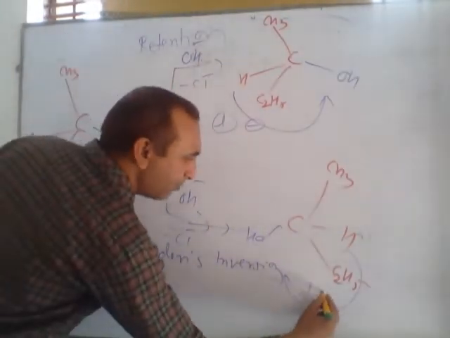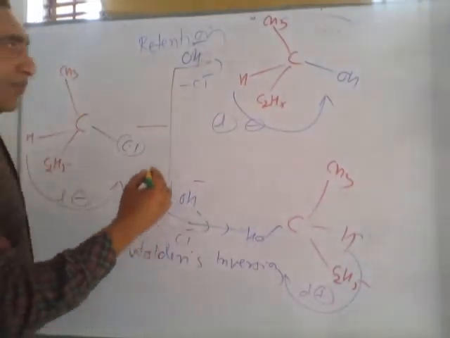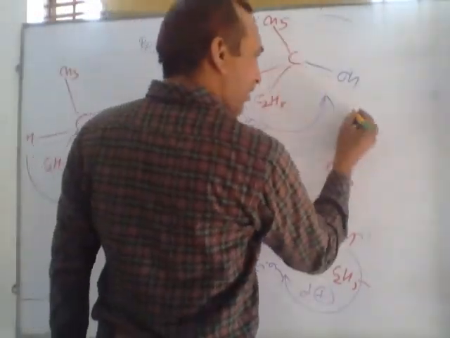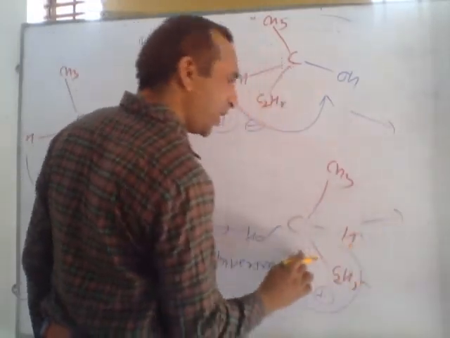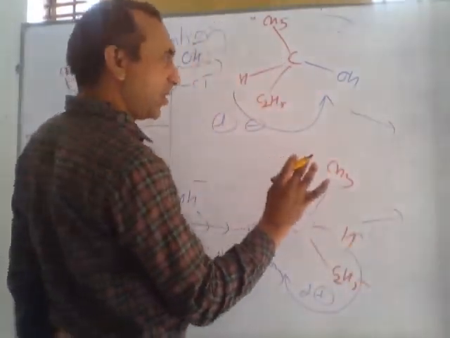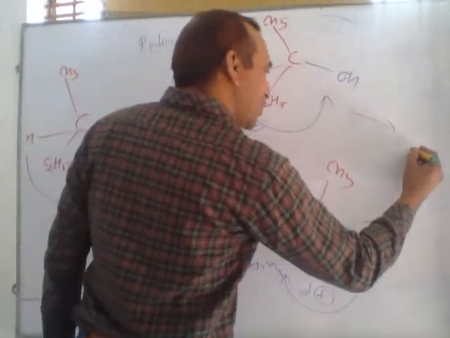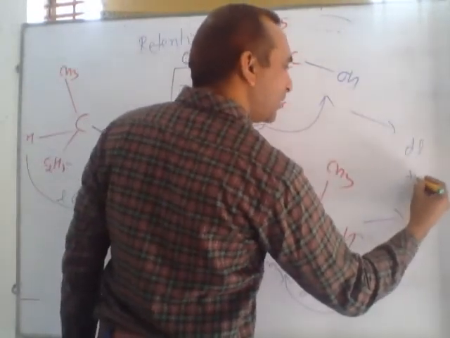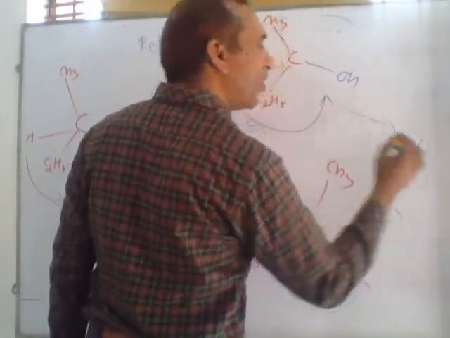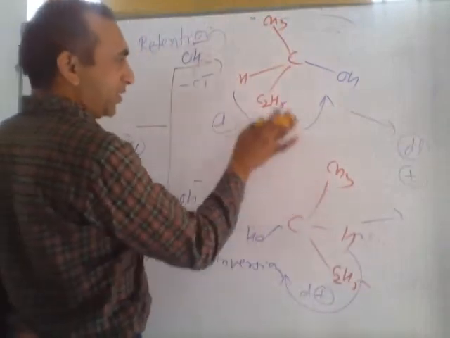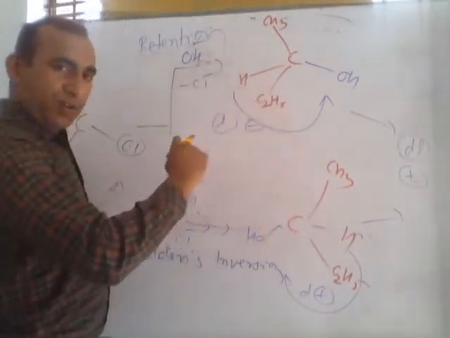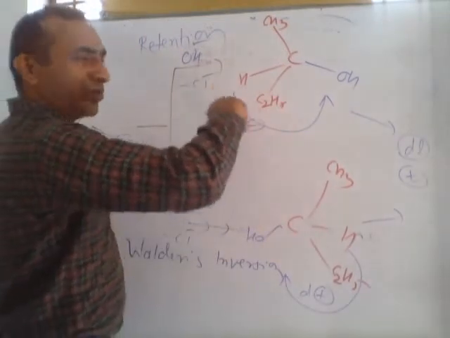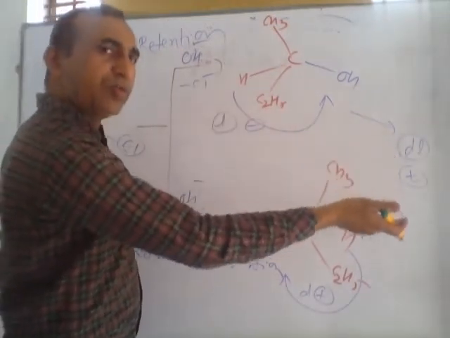Dextro means plus form. If we mix levo and dextro in equal amounts, then DL means plus minus, this type of compound will form. DL means the quantity of dextro and levo is the same. Dextro compound rotates PPL to the right hand side and levo rotates to the left hand side.